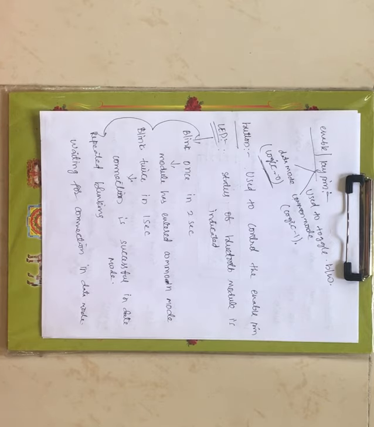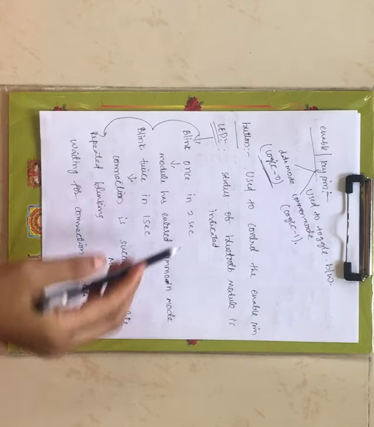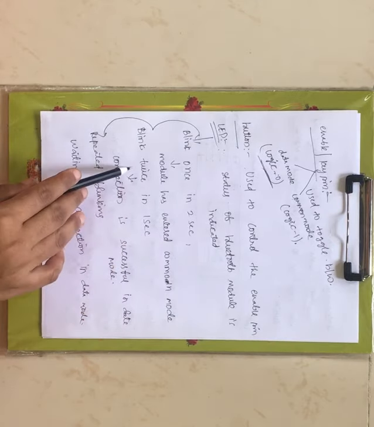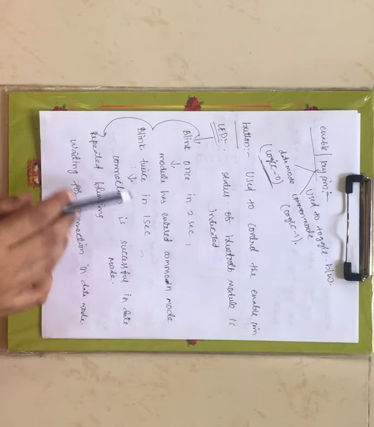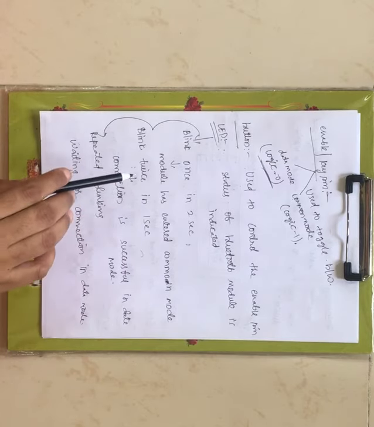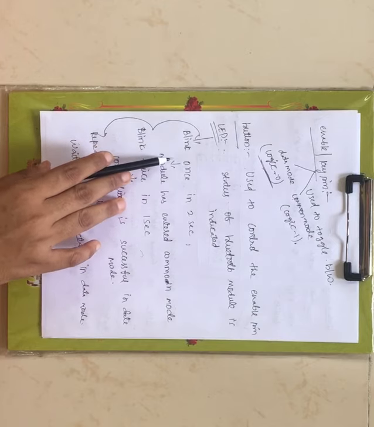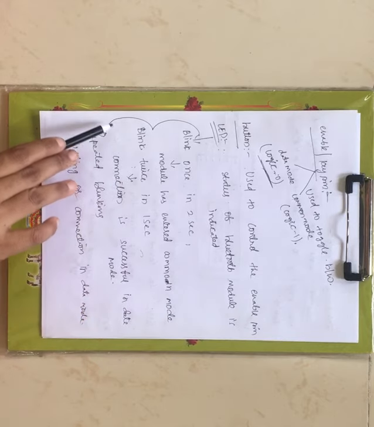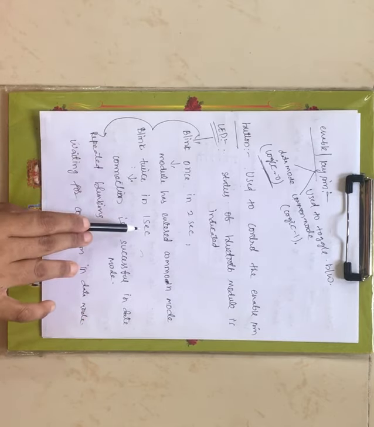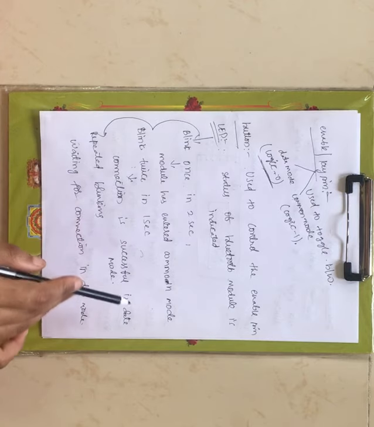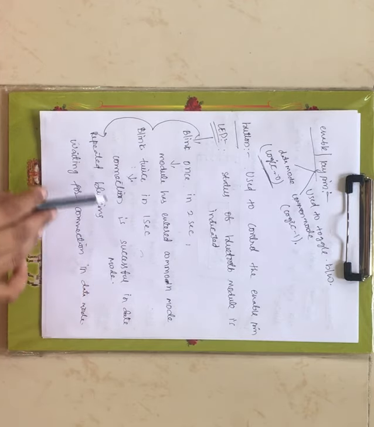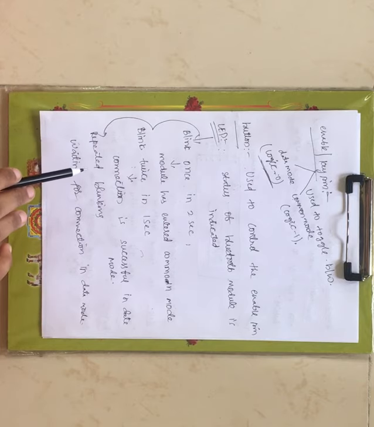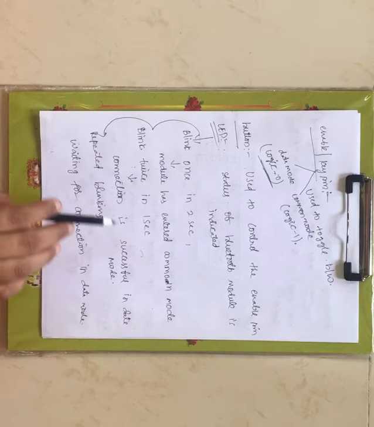Now there are only 3 possibilities of the LED blinking. One is blinking once in 2 seconds, the next is blinking twice in 1 second, and the next is repeated blinking. When the LED is blinking once in 2 seconds, that indicates the Bluetooth module is in command mode. When it is blinking twice in 1 second, that indicates the connection is successful in data mode. When there is repeated blinking, the Bluetooth module is waiting for connection in data mode.